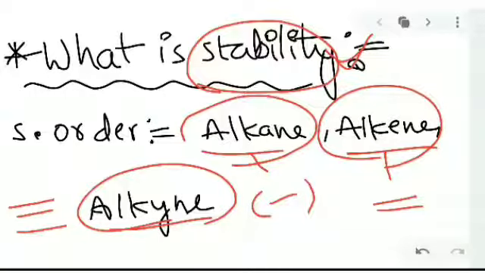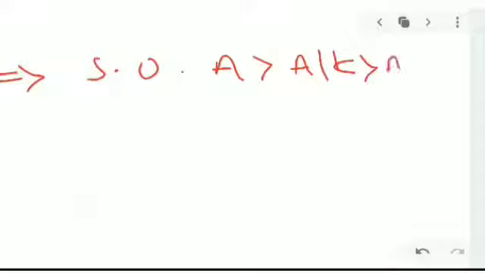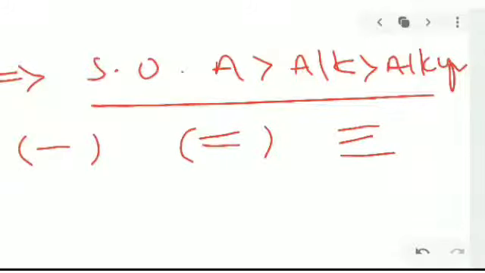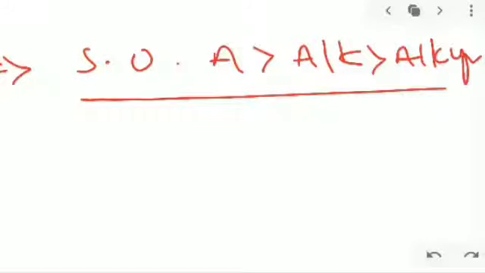Now we are going to see the stability order of alkane, alkene and alkyne. Which is going to be more stable and which is going to be least stable, we are saying with examples. For example, here the general formula we can write: single bond, double bond and triple bond.